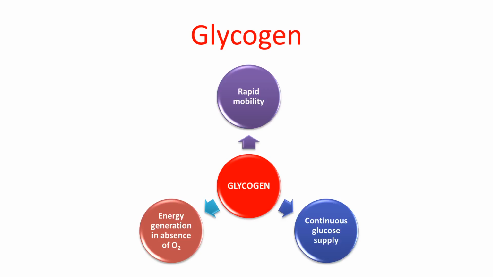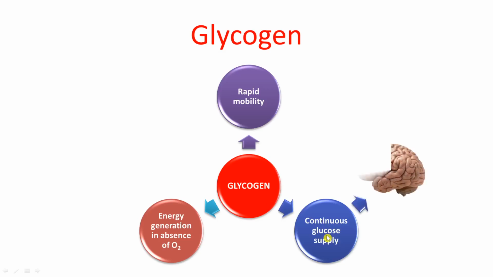The first reason that the glycogen is preferred as fuel reserve in our body is its rapid mobility. As it is rapidly mobile within our body, it is easily accessible. The second reason is that glycogen can generate energy even in absence of oxygen. Means it can generate energy in anaerobic conditions. The third reason is that glycogen is capable of continuously supplying the glucose to the organs which regularly require glucose, such as brain.